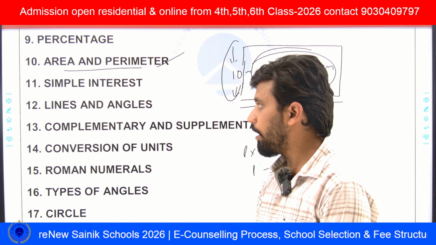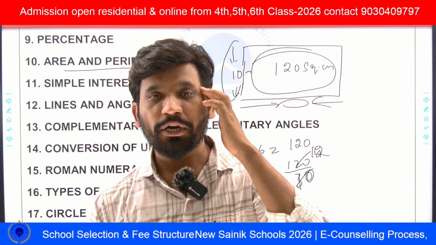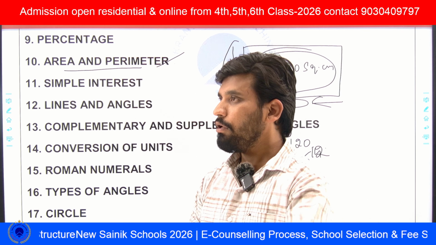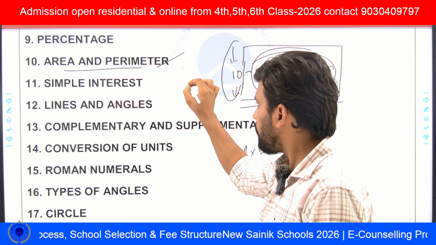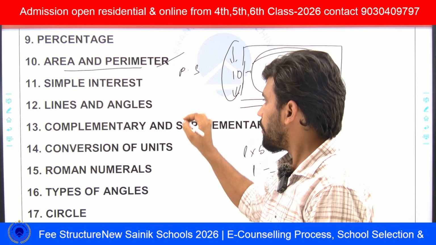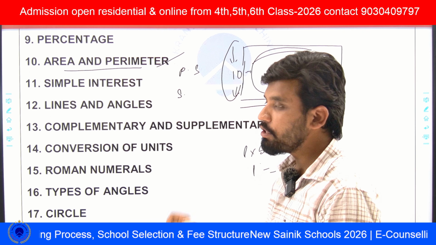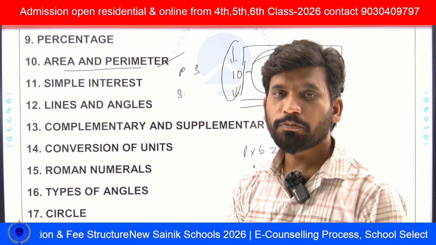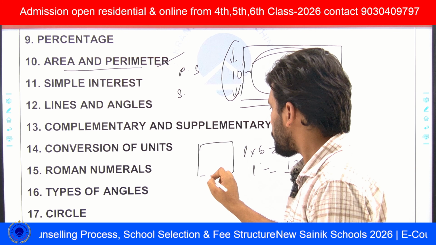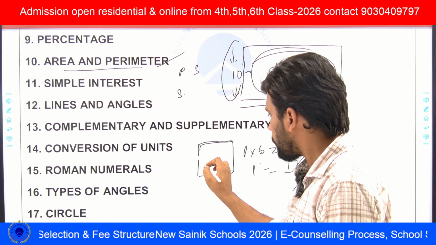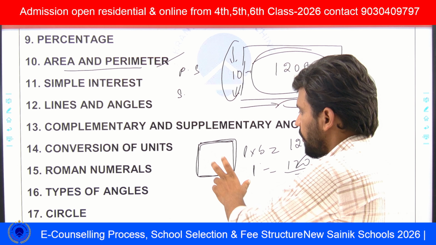And in area and perimeter, we can expect that he will give the perimeter of a square and ask what is the side of the square. Perimeter is nothing but the boundary. Suppose this is a square, then the boundary is the outer line of the square, and we can calculate this value.